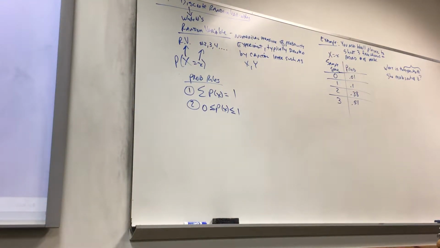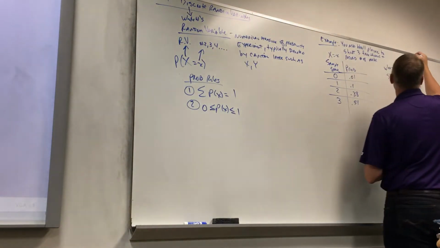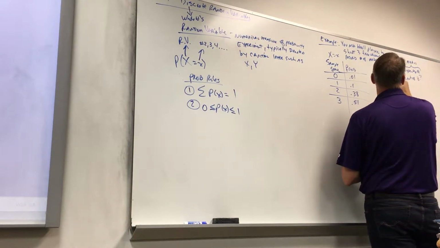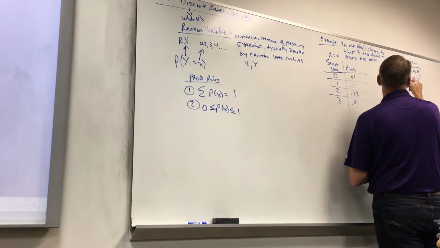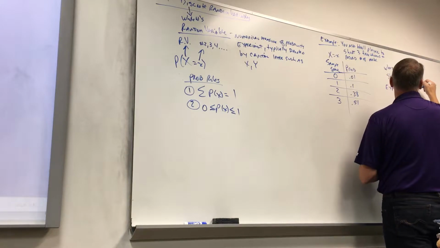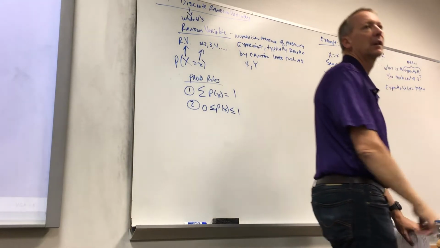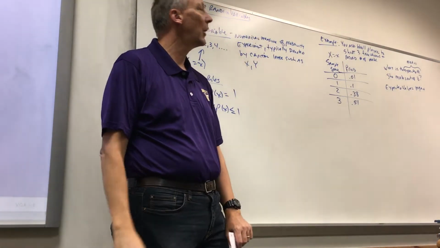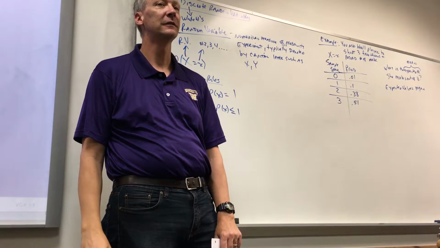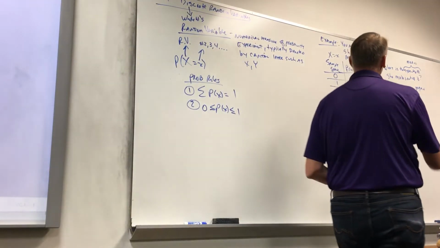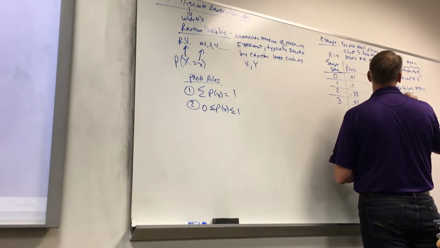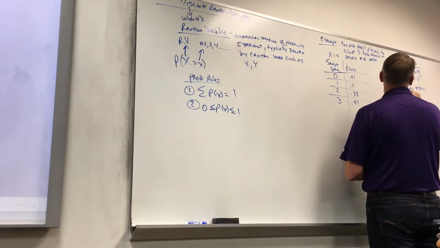A mean, and he didn't even use the A word, like my other class. That was good. He must have been warned. Okay, very good. So we would talk about the mean. So anytime you hear the expected value, think mean. Okay? All right. So I got to give you a formula for that, don't I? Okay, so here's your formula for your expected value. It's the sum of x times the probability of x.